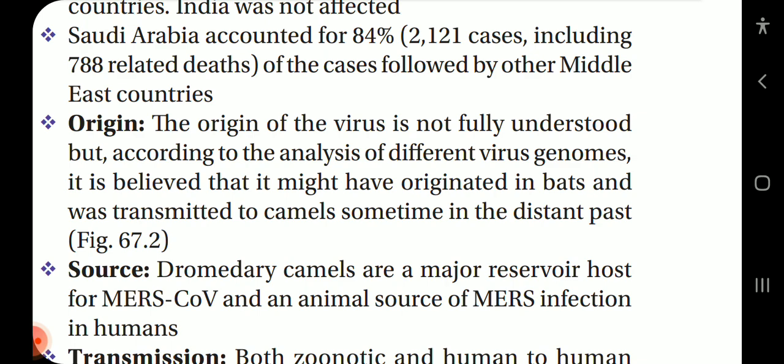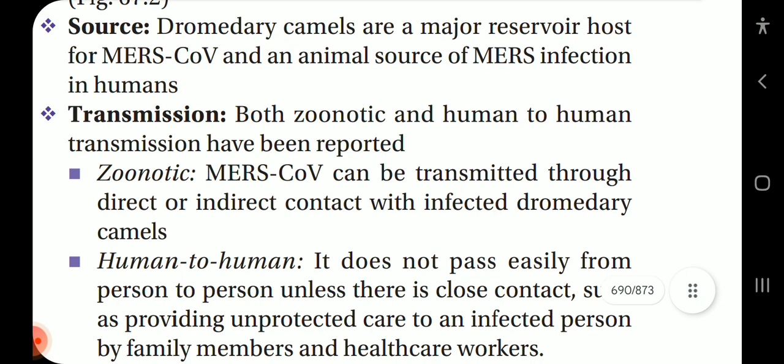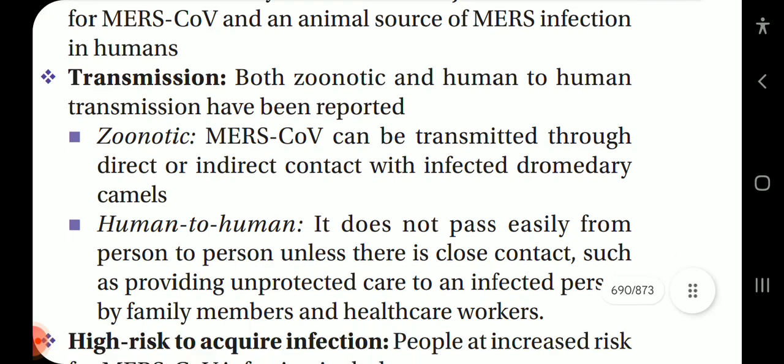The origin of the virus is not fully understood, but according to the analysis of different virus genomes, it is believed that it might have originated in bats and was transmitted to camels sometime in the distant past. Source: Dromedary camels are the major reservoir host for MERS-CoV and an animal source of MERS infection in humans. Transmission: both zoonotic and human-to-human transmission have been reported.